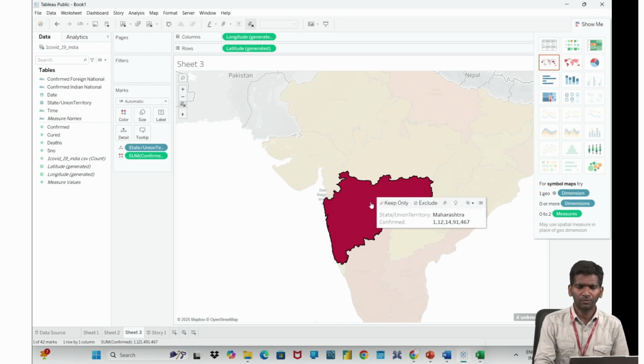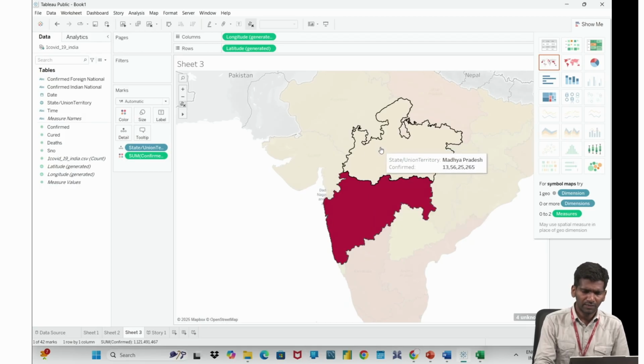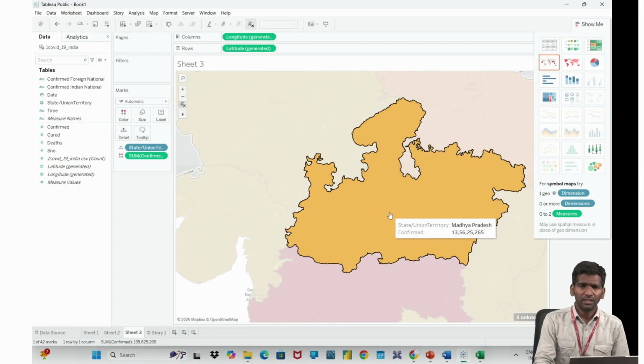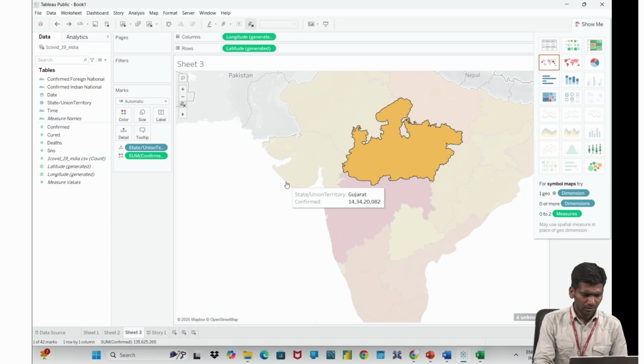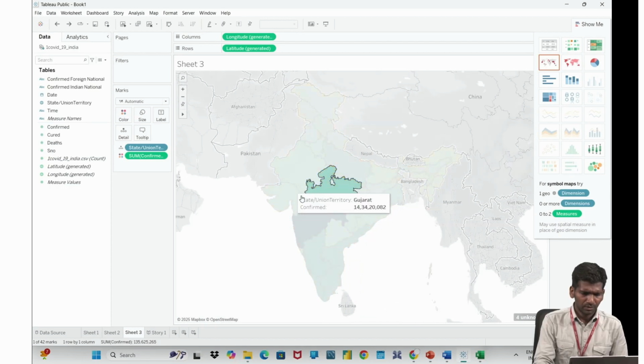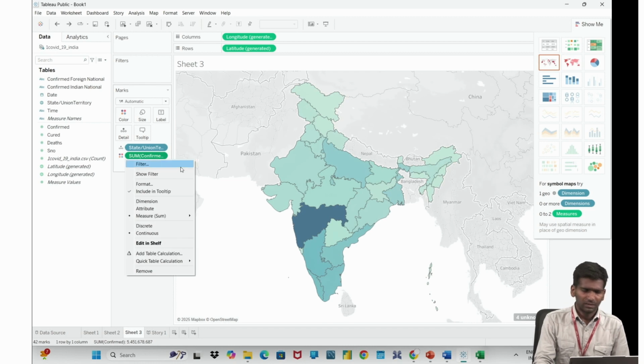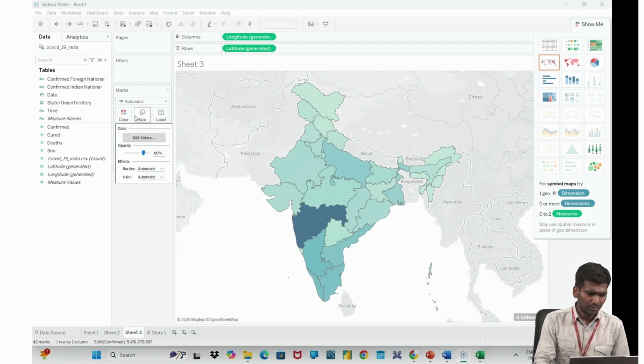So now I can highlight one particular item in my chart and talk about that. If I want to talk about Maharashtra, I can say Maharashtra is very affected with more number of confirmed cases. Similarly, if I want to highlight another state, Madhya Pradesh is somewhat lesser, having lesser confirmed cases when compared to Maharashtra. In that way you can talk about a particular item in the chart. Okay, so I have done undo.